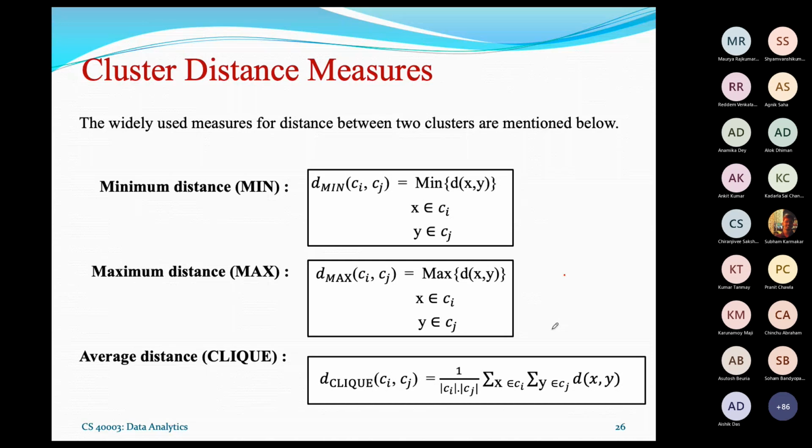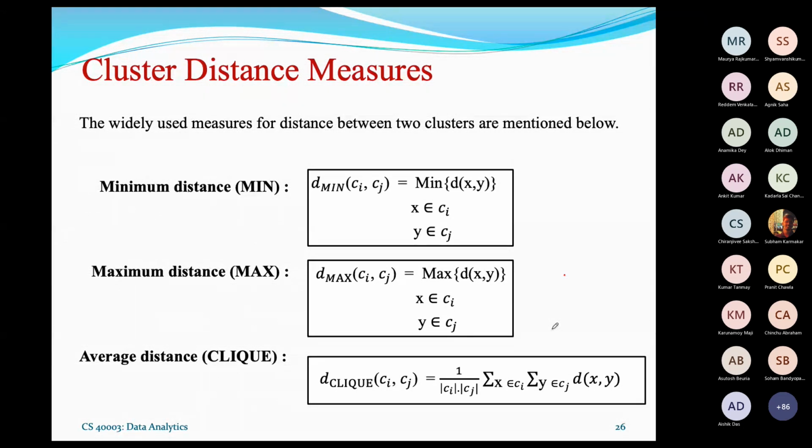Now, in general, for hierarchical clustering following the agglomerative principle, there are three heuristic rules. One is called the mean heuristic rule, another is called max, and another is called clique. The mean heuristic rule says to take the minimum inter-cluster distance between any two clusters Ci and Cj.